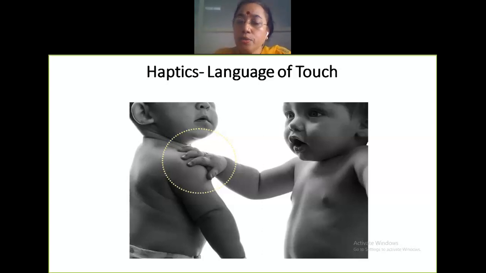Unless you know somebody's culture very properly, you're not supposed to touch anyone anywhere. And especially when it comes to touch, you need to be aware of the person whom you are interacting with, even in a communication scenario, so that they don't get you wrong. So touch is a touchy set of symbols, and we need to be very careful when we are indulging in touching people. And of course, in our Indian culture, touch is taboo. We don't touch people. We don't even touch our family members. It's very rare that we do so.